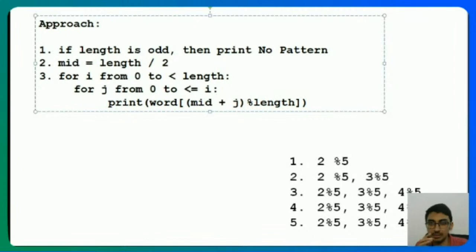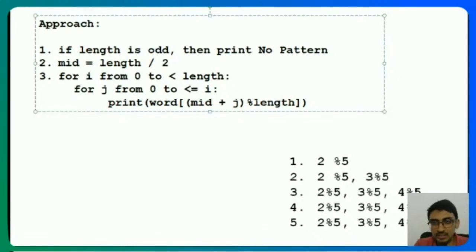Are you understanding this part? Again, repeating. Let's say there are 5 characters. Mid will be 2. Now I have to repeat it 5 times. In the first instance, I just need to go from 0 up till 0, which means basically mid plus 0. Just print the mid element. In the next instance, I need to print mid plus 0 and mid plus 1. In the third instance, mid plus 0, mid plus 1, and mid plus 2. Fourth instance, mid plus 0 up to mid plus 3. And remember to take the modulo length, because the modulo length will bring it back over here.